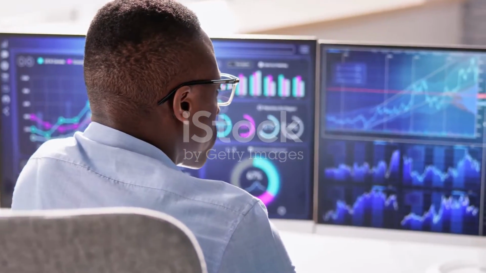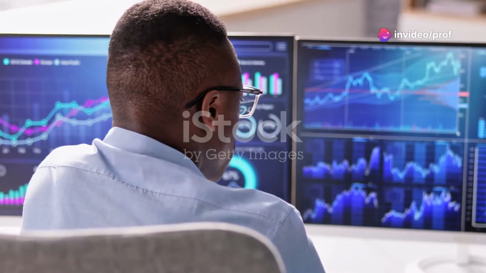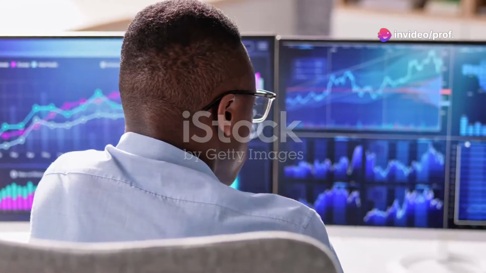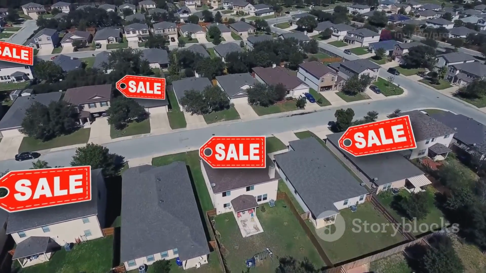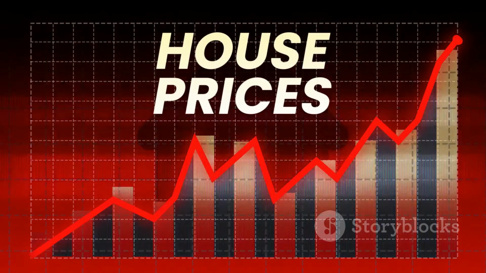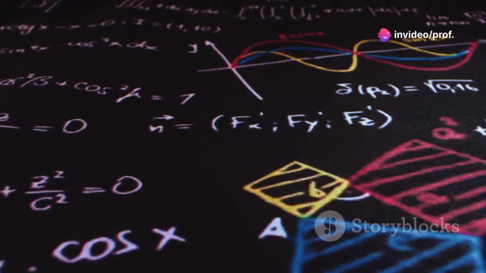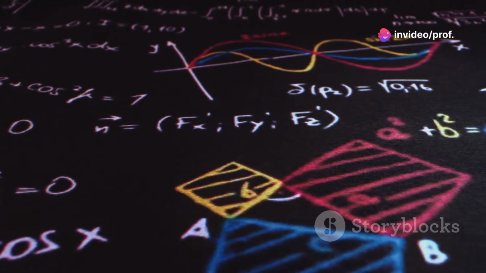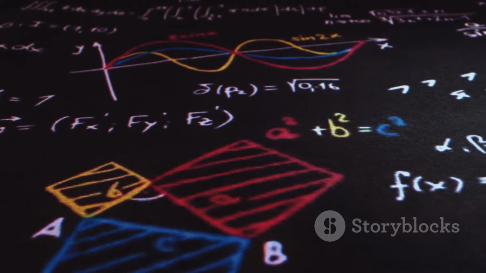Linear regression is a powerful yet straightforward algorithm used for predicting a continuous outcome based on historical data. Imagine trying to predict a house's price based on its size. Linear regression assumes a linear relationship between these variables. As the size increases, the price tends to increase proportionally. We can represent this relationship mathematically using the equation of a straight line, y = mx + b.